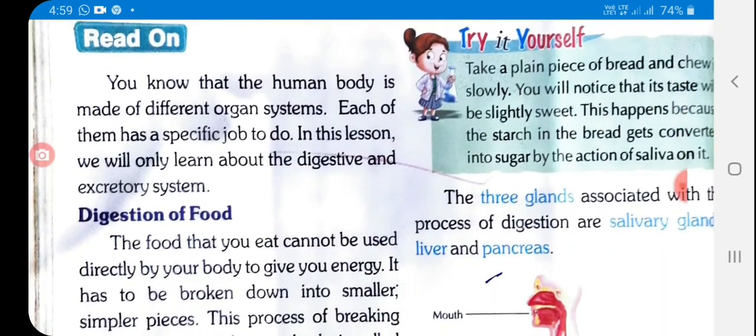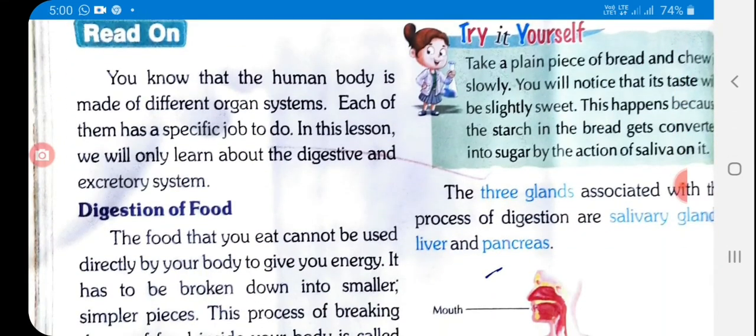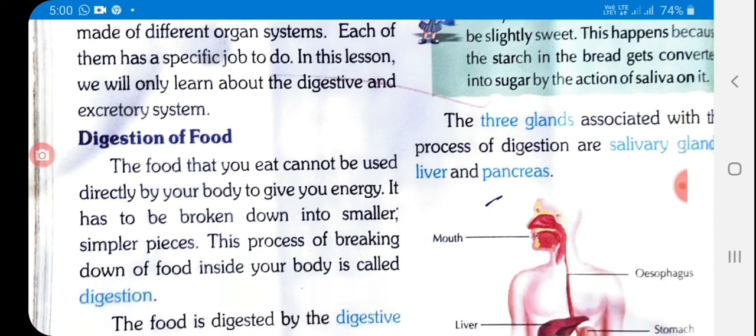You know that the human body is made of different organ systems. Each of them has a specific job to do. In this lesson, we will only learn about the digestive and excretory system.